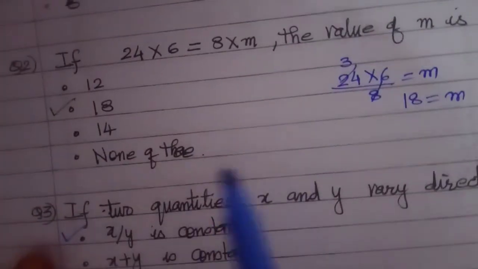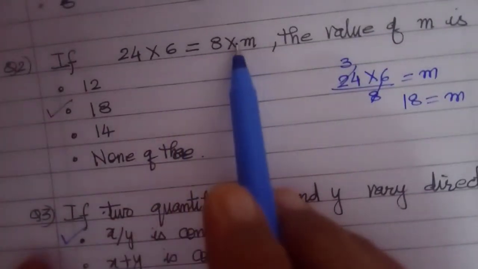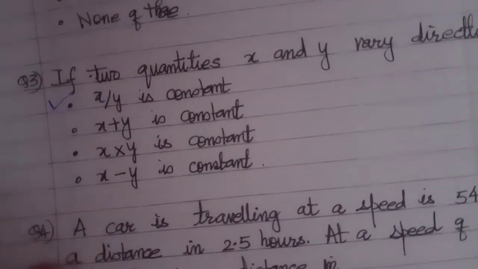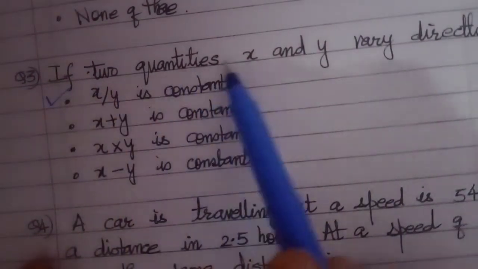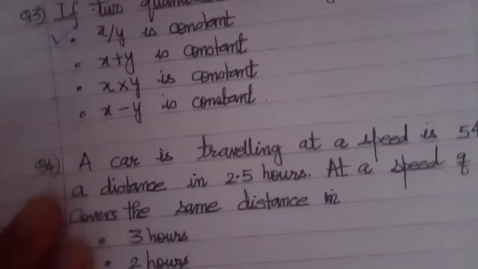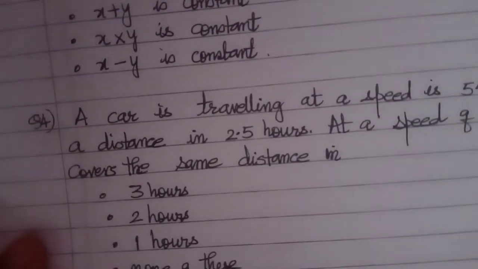This is so easy. 24 into 6 is equals to 8 into M. Bring 8 down here and find out the value of M. It comes out to be 18. If two quantities X and Y vary directly, then X by Y is constant. We know that is a direct proportion.